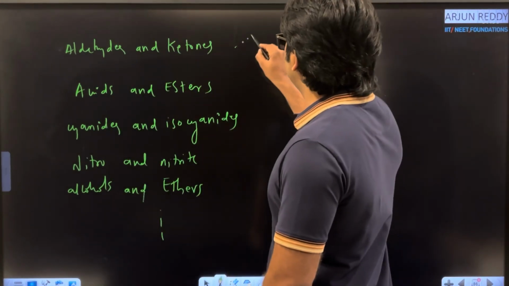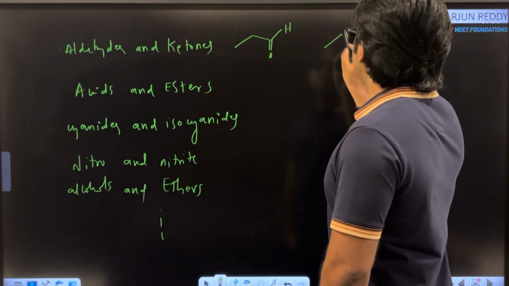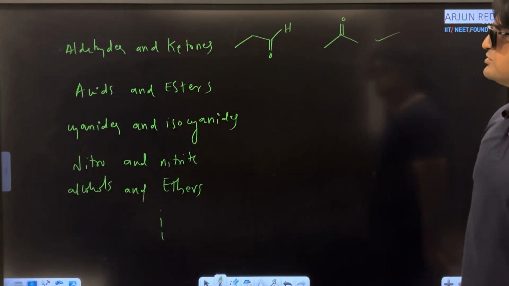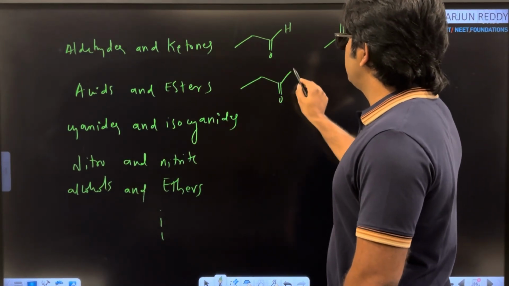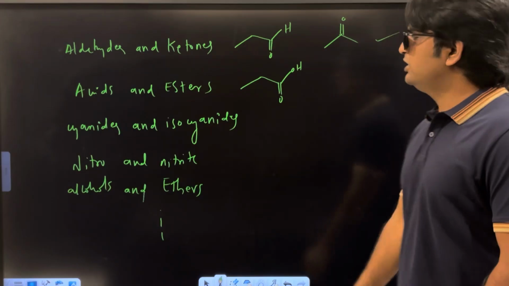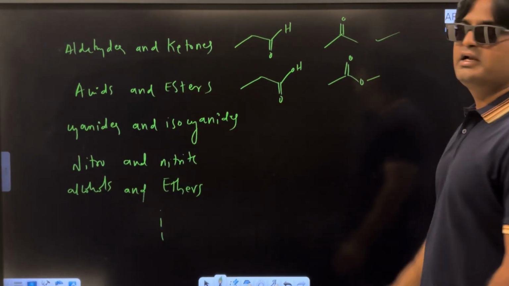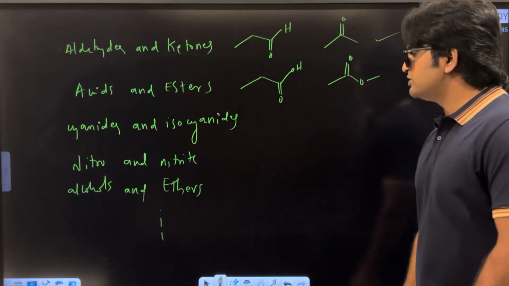For example, if you are taking aldehyde like this, C double bond OH, and same thing you can write like this, ketone. What is the relation between these two? Functional isomers. Acids and esters. Any acid you select like this, C double bond OH. And if you want to write ester with 3 carbon atoms, you can write like this. Acid and ester also are functional isomers.